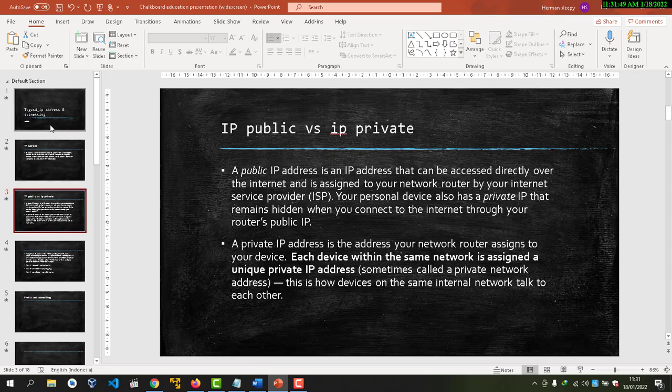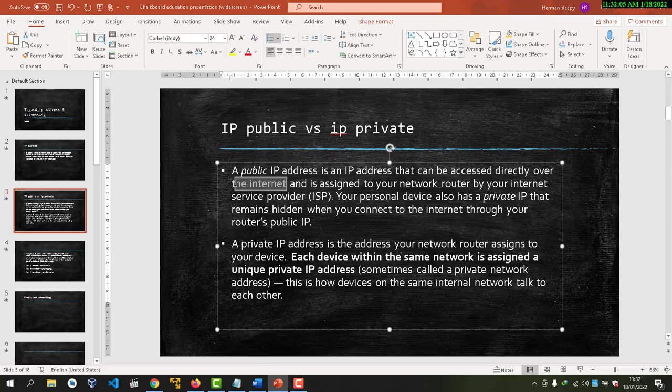Then question number 2 is what's the difference between IP public versus IP private. IP public is an IP address that can be accessed directly over the internet. It is assigned to your network router by your internet service provider, assigned by the ISP. Your personal device also has a private IP that remains hidden when you connect to the internet.